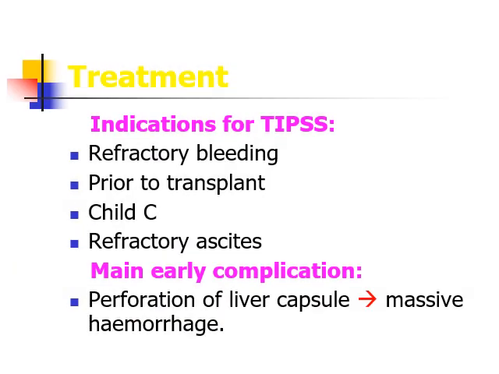Indications for TIPS are refractory bleeding, prior to liver transplant, those who come in Child-Pugh classification category C, and refractory ascites. The main early complication of TIPS, as we already know, is perforation of the liver capsule with massive hemorrhage.